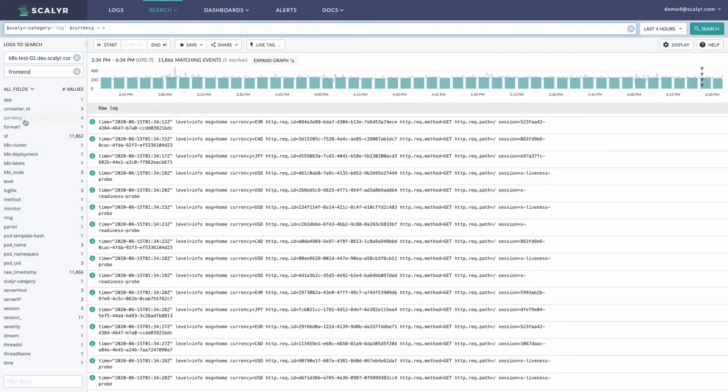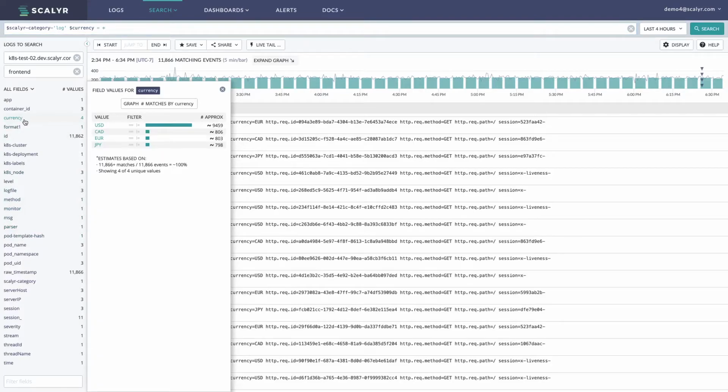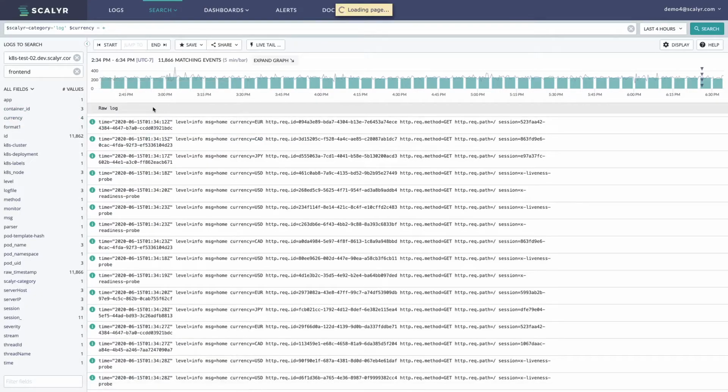And if the data is parsed, you can click on it here. Like I was saying before, you can see a breakdown of the different values that are coming into a particular parsed field. Another thing that we can do here is graph the matches by currency.